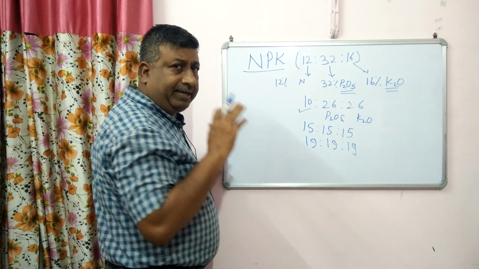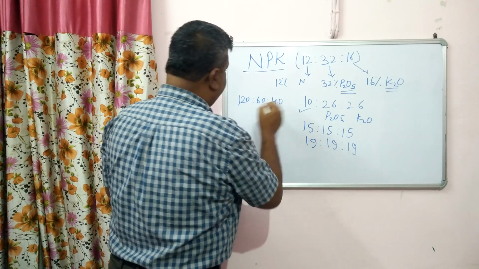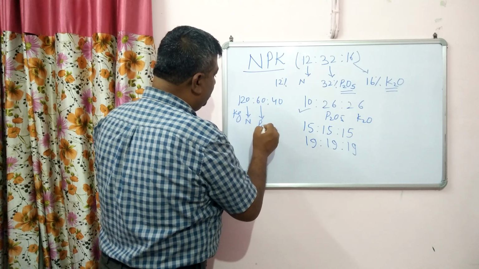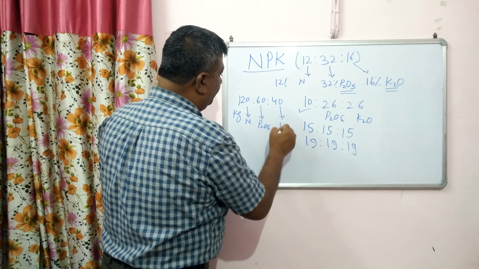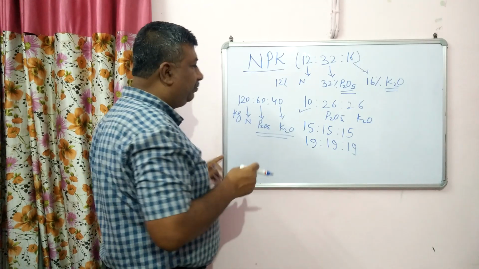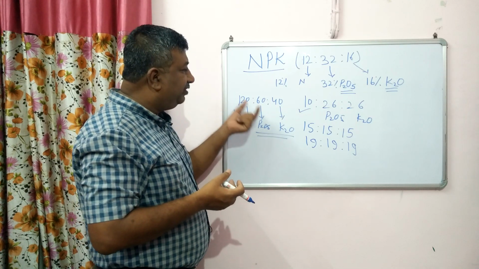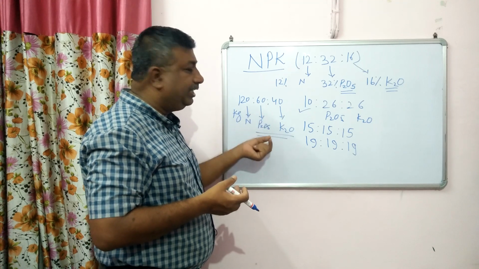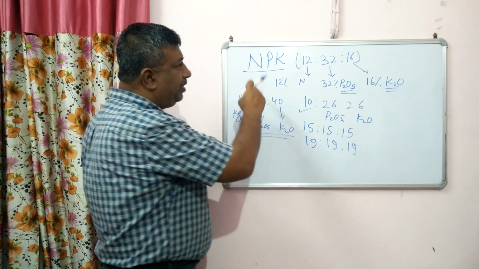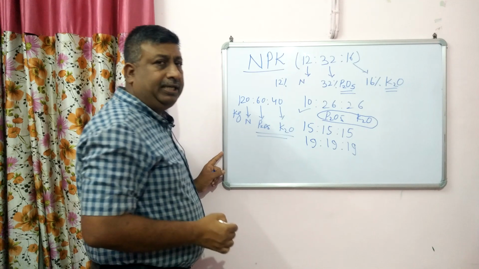So when we give a recommendation, like 120, 60, 40 kg, it is nitrogen, P2O5 and K2O. So this recommendation is also in oxide form. When we say 60 kg phosphorus, it means 60 kg P2O5. When we say 40 kg potash, it means 40 kg potassium oxide, K2O. Similarly, the P and K in fertilizer are also present in P2O5 and K2O form.